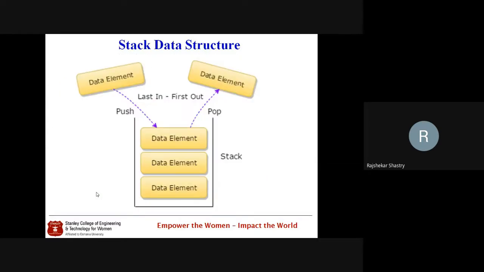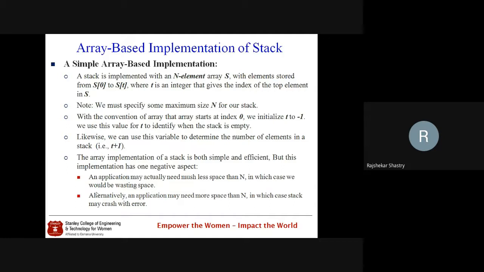Graphically we can imagine it like this. If this is my stack, the bottom end is closed. Observe that the bottom side is closed, like a box I have drawn here, and within the box data elements are placed one upon the other. The other side of the box is completely open, and only from that side do we push the element and pop the element. We perform operations, particularly push and pop, and the stack grows and sinks. So this is about the stack basics.